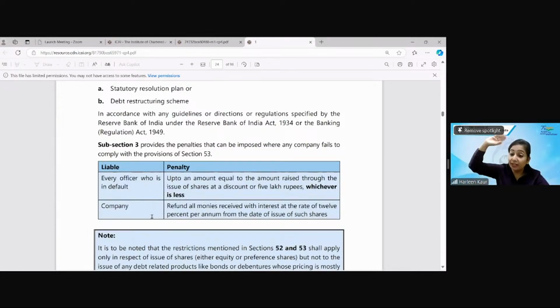So whenever you were refunding the money in case of prospectus application, interest of 15% per annum was paid there. Here you can remember that for issue of shares at discount it is 12% per annum. So again, relating the things: in the refund case it was 15, here it is 12. This way learning becomes easy.